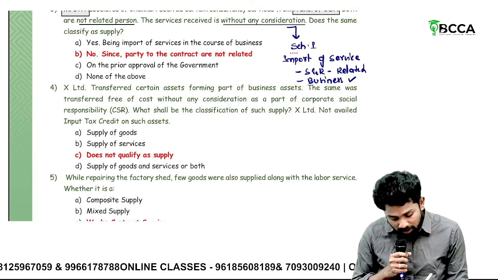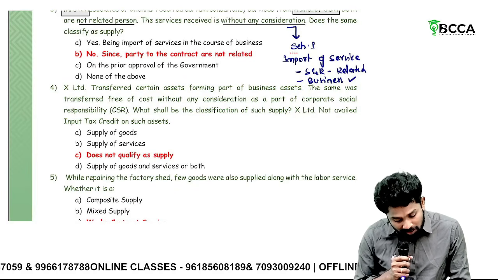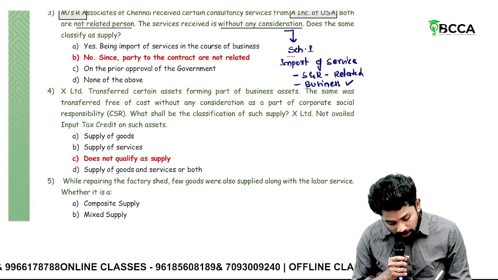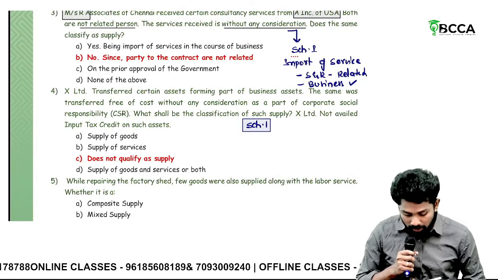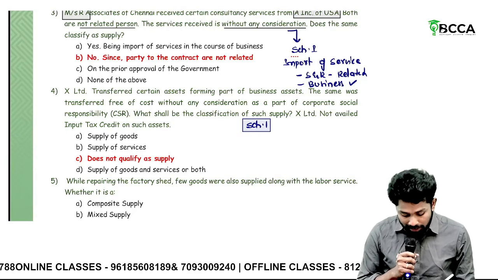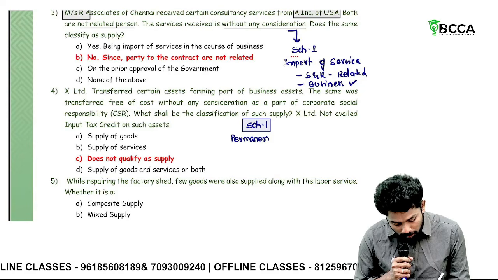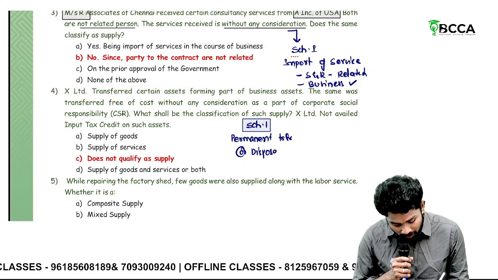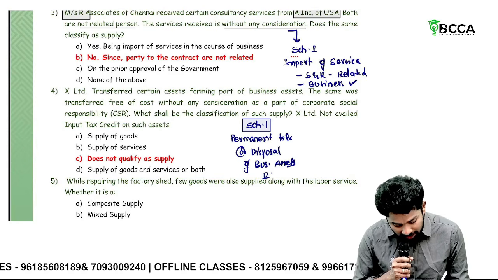Then X Limited transferred certain assets forming part of business assets. The same was transferred free of cost without consideration as a part of CSR. What will be this classification? Sir, again, Schedule 1. Okay, sir, here two perspectives are there. One perspective is Schedule 1: permanent transfer or disposal of business assets on which ITC has been availed.